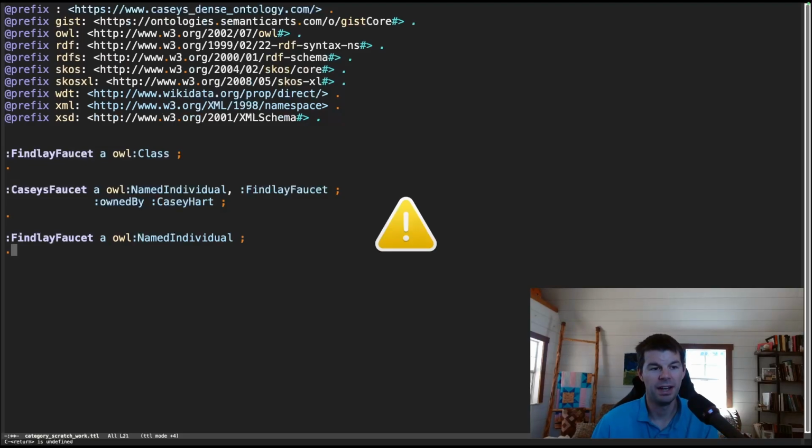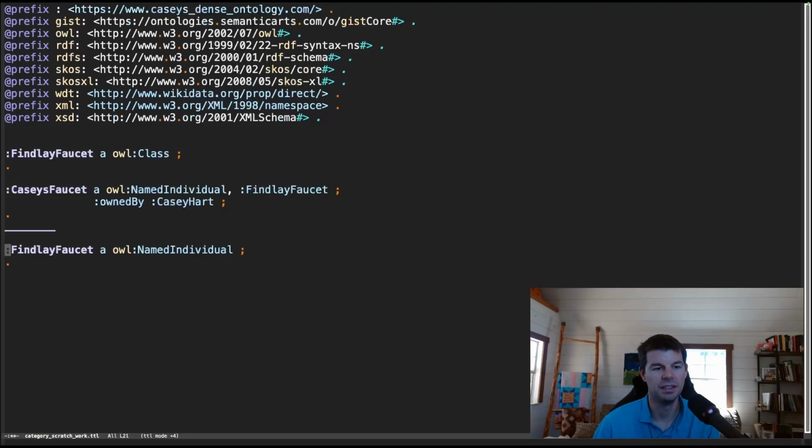And then I buy, so let's just say we've got some sort of dividing line here, right? We're considering this alternative. Now, if I get Casey's faucet, that's still got to be a named individual, right? But what do I want to do with that? How do I relate that individual to the Finlay faucet, another individual?